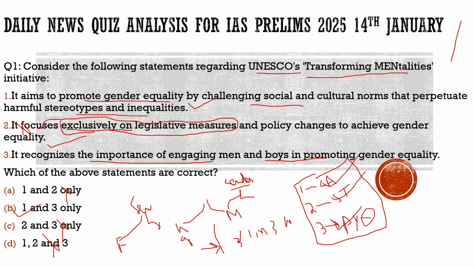He further says how the roles are given to men and women by the society, and these roles give rise to the tensions and violence against women, and how they can be sterilized. It can be done by many ways, by sterilizing the society, and also through UNESCO's transforming mentalities. If a boy is taught from a very young age what the society is about, what equalities are, what the rights of women are, how she should be treated, he will definitely develop the traits which can overcome such issues. So with this, let's move to another question and try to understand.